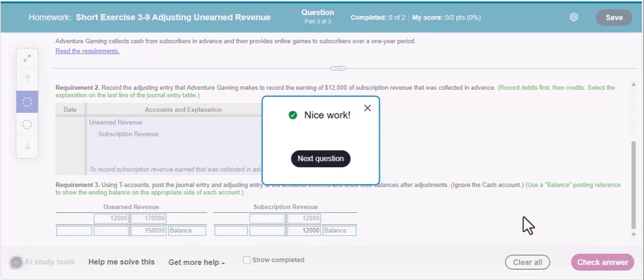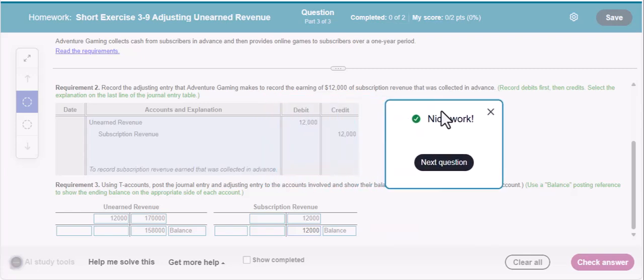Nice work. So again, this is the adjusting entry that the accountant needs to do anytime they eventually earn some of this unearned revenue we recorded in the first journal entry. And that's it.